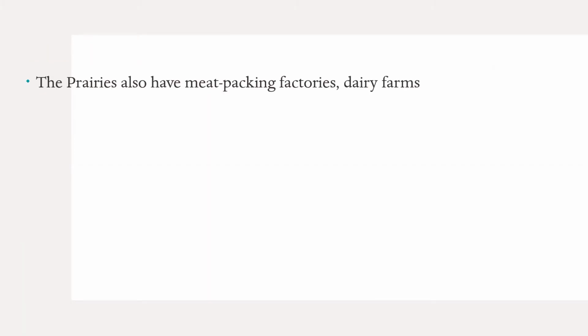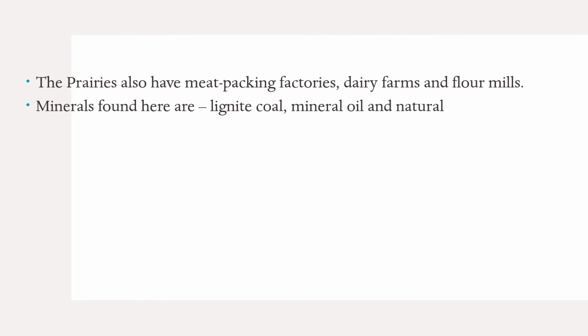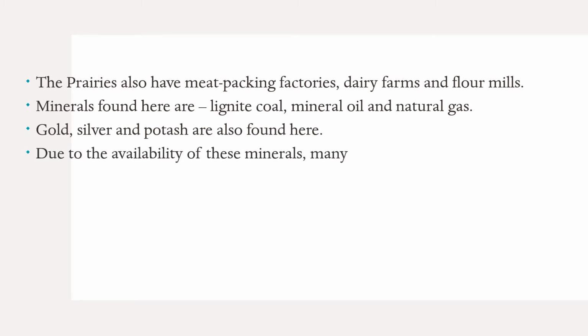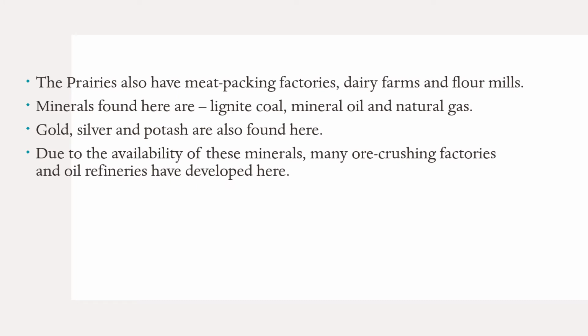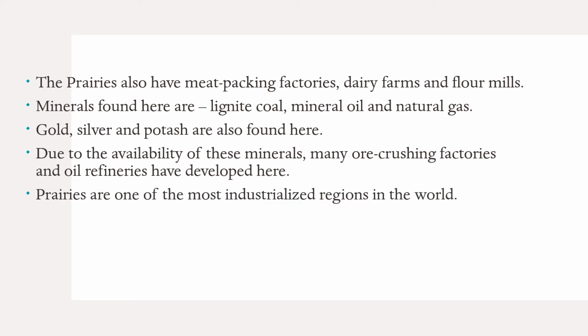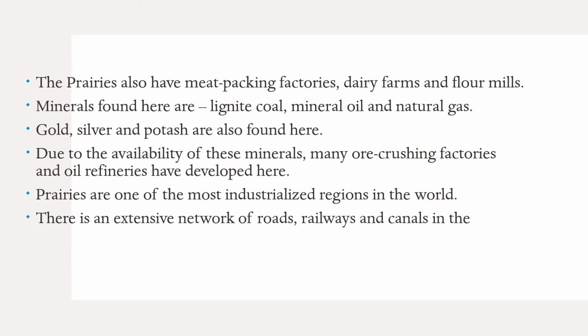The prairies also have meat packing factories, dairy farms, and flour mills. Minerals found here are lignite coal, mineral oil, and natural gas. Gold, silver, and potash are also found here. Due to the availability of these minerals, many ore crushing factories and oil refineries have developed here. Prairies are one of the most industrialized regions in the world. There is an extensive network of roads, railways, and canals in the prairies.